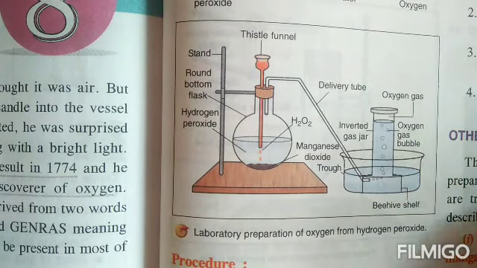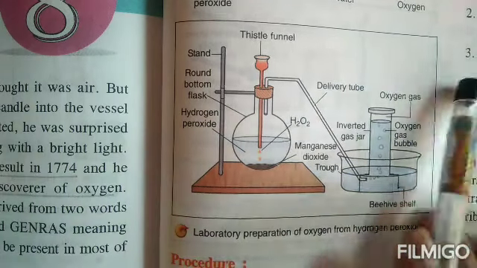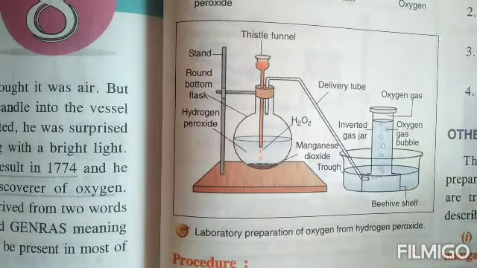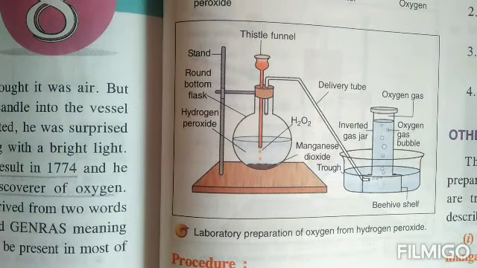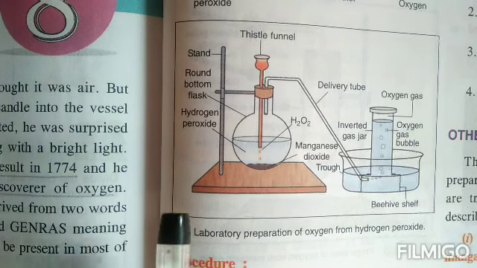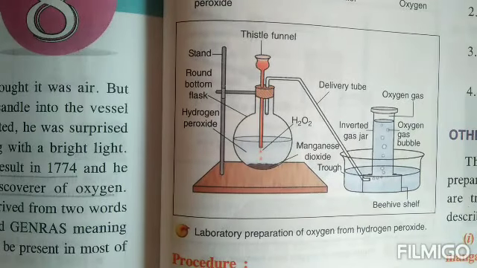Hydrogen peroxide should be added drop by drop. The lid of the jar should be fixed firmly with the help of grease. So these are the various precautions that have to be taken into consideration when we are preparing oxygen in the lab with the help of hydrogen peroxide.